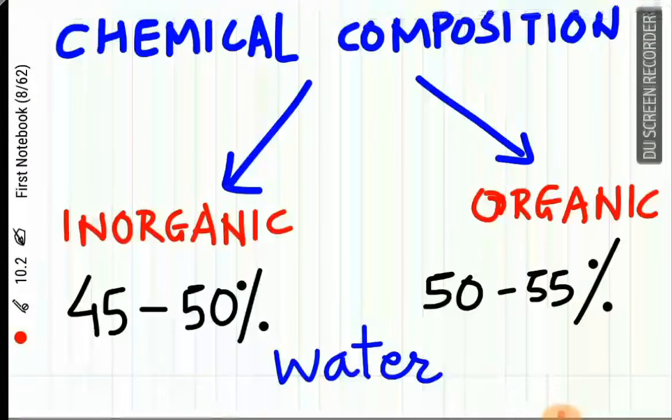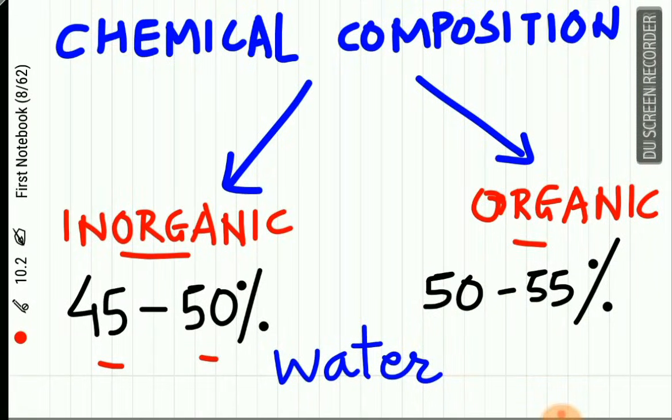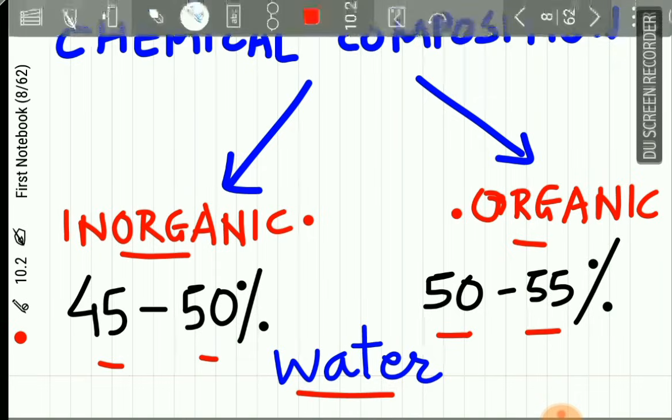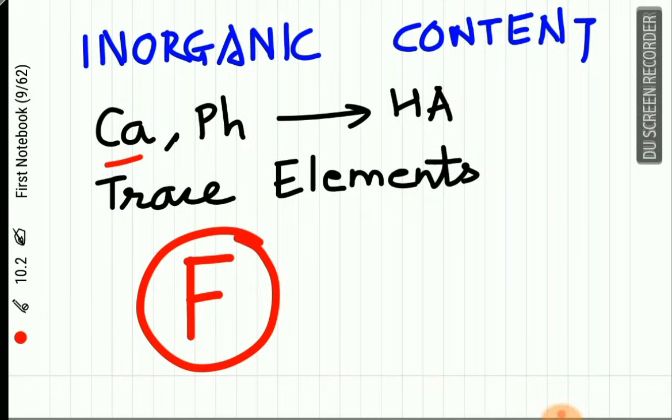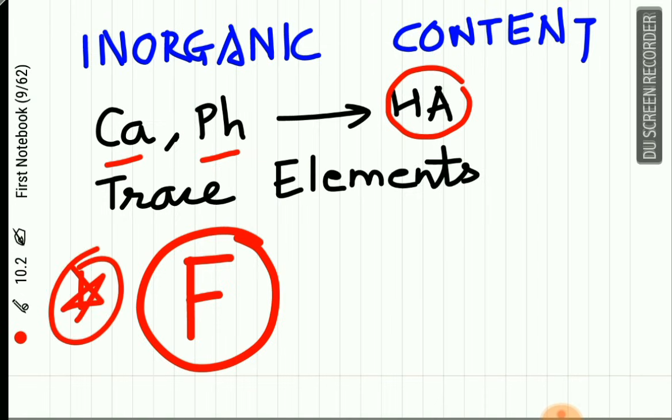The chemical composition: the inorganic content is 45 to 50%, while the organic content is 50 to 55%. In addition to these inorganic and the organic structure, there is also presence of water. The inorganic content is mainly in the form of calcium and phosphate, which forms the hydroxyapatite crystals. Many trace elements are also present. Remember, very important point here, that cementum has the highest fluoride content of all the mineralized tissue of the body.